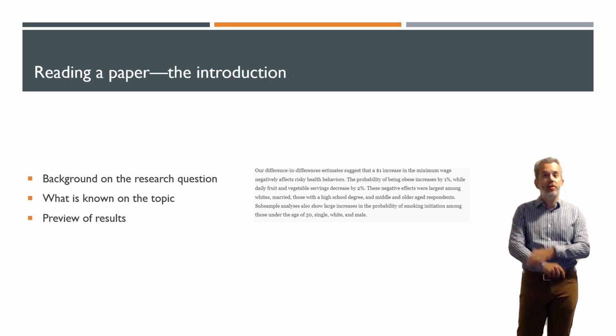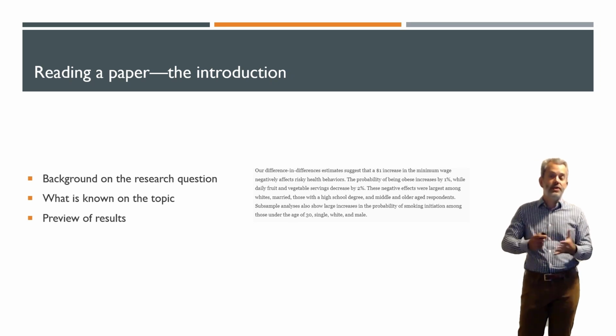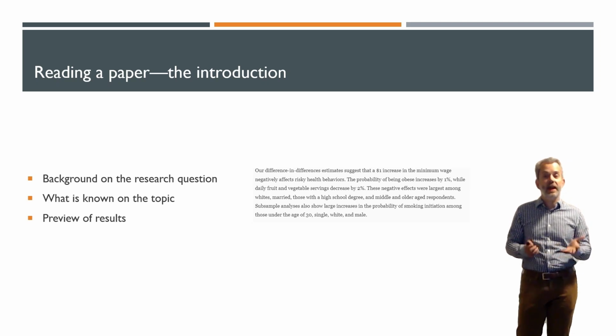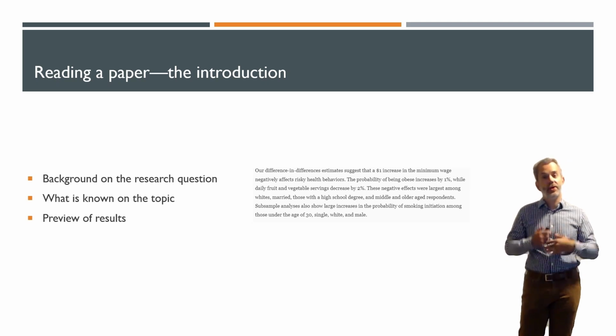Lastly, they're going to give you a preview of the results. So our differences in differences estimate suggests that a $1 increase in the minimum wage negatively affects risky health behavior. So they're telling us how they got to their estimates and what they are.